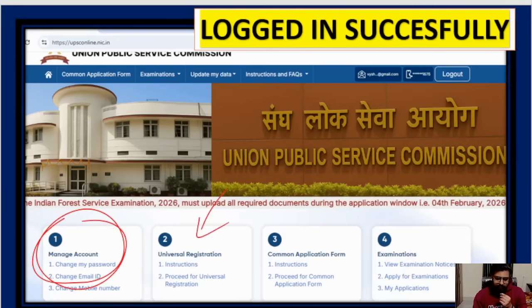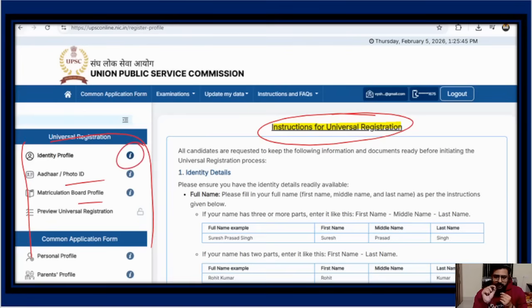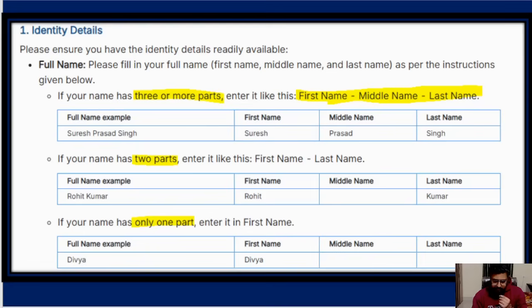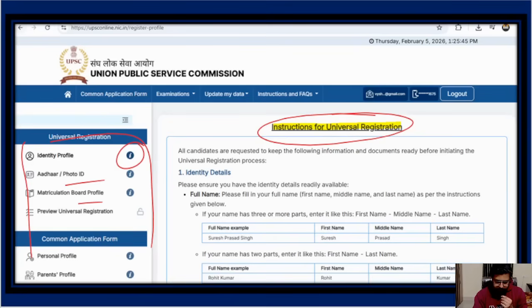Now you have to go to the next one, which is URN. When you click on that, this is what comes. You will get an instructions page here, and as I told, here you have to fill in each thing. There are at least 8 to 10 pages here, and they are very lengthy pages. So identity profile is where your name and basic things go, then your Aadhaar photo ID, then your matriculation related information. If you click again, the instruction PDF gets downloaded. In case you click on that, just 1 second, I'll show you in a while.